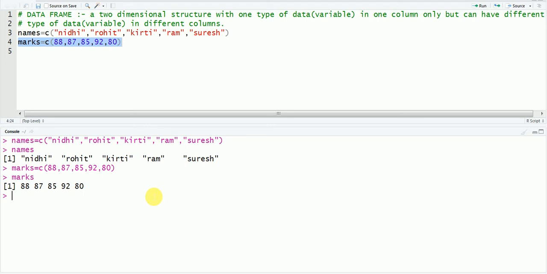So now we will use our first method of forming a data frame. Let me give a name to our data frame. It is students. So students equals to, what is your command here?